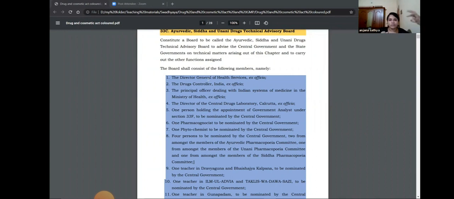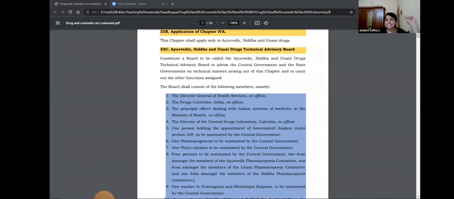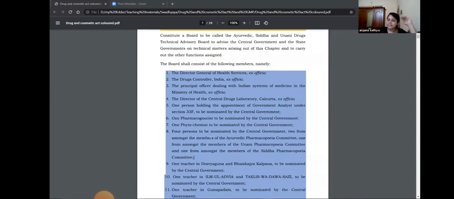So what is the structure of the Drug Technical Advisory Board? That has been explained in Section 33C. The Director General of Health Services is ex officio the chairman.